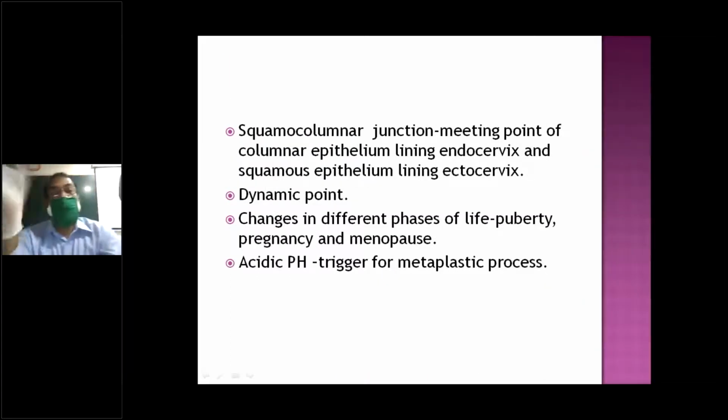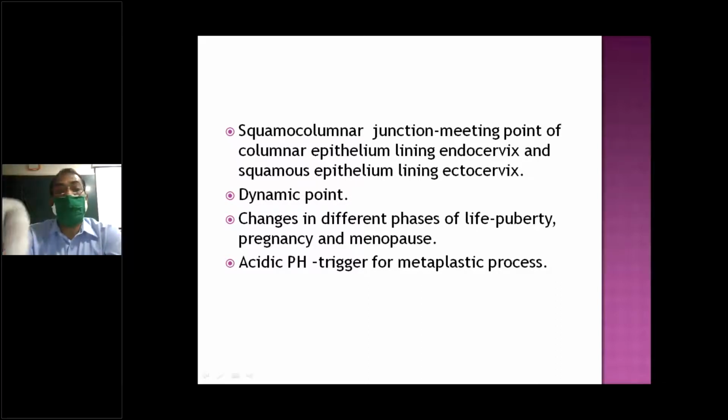So they are in between. I told you, in between the ectocervix and endocervix, there is a junction. This is called the squamocolumnar junction. Outside is squamous, inside is columnar. This point is very important in terms of malignancy.